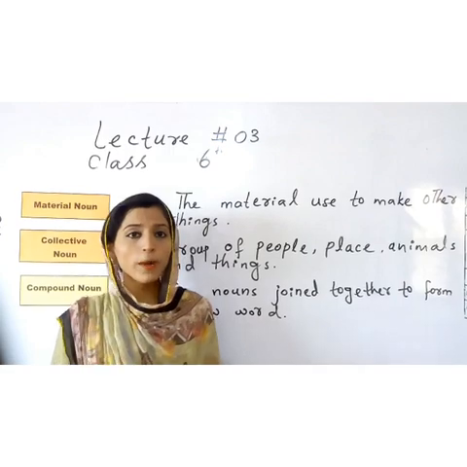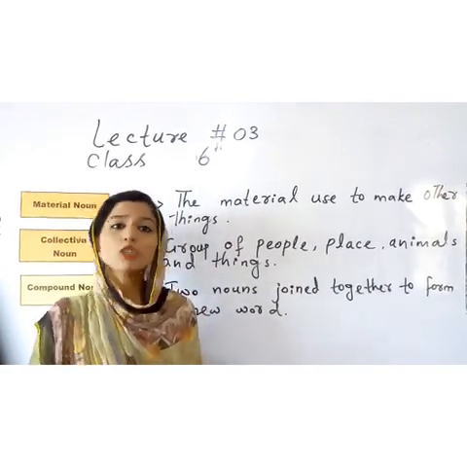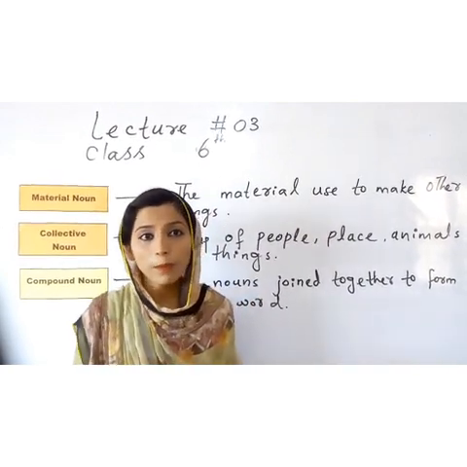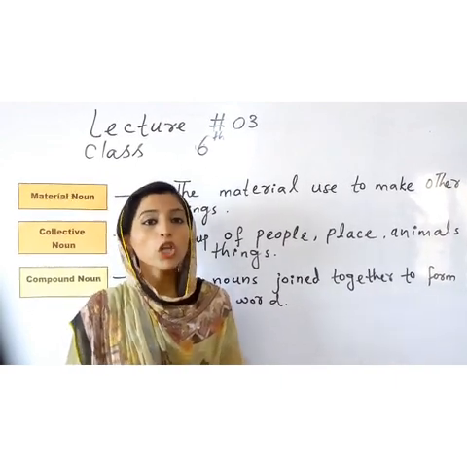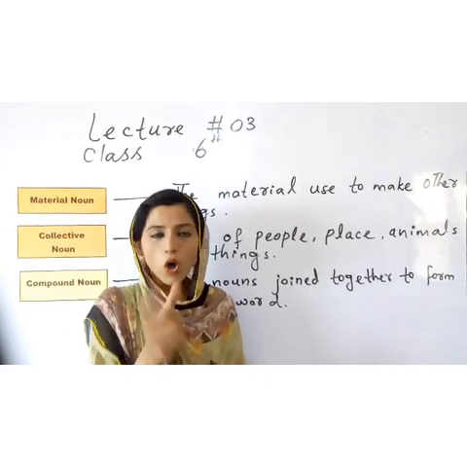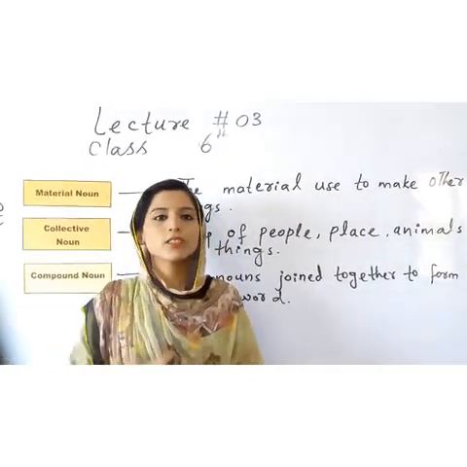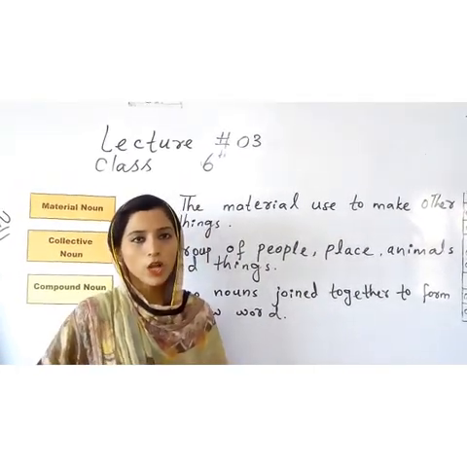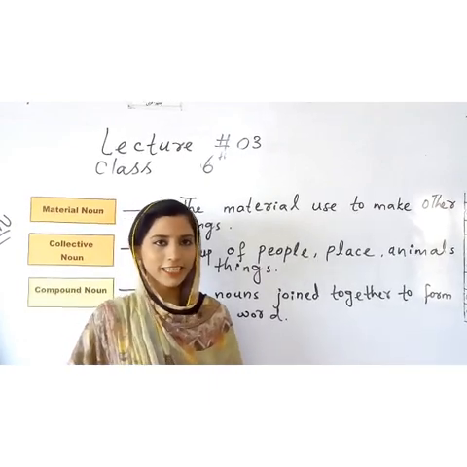Students, your mother cooks biryani or any other dish at your home. So she uses some ingredients, like if she is going to cook or bake pizza, she might use some different ingredients. So the ingredients are material nouns. That is, the stuff or the thing which we are using to form another thing is called a material noun. Material noun is more clear to you now. So let's move on to our next, second last kind.